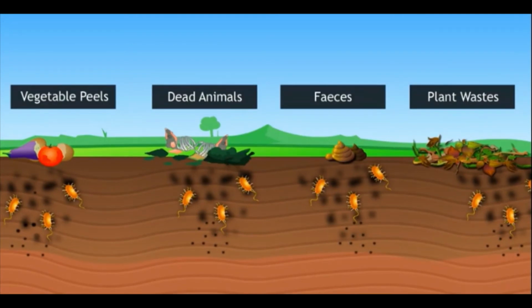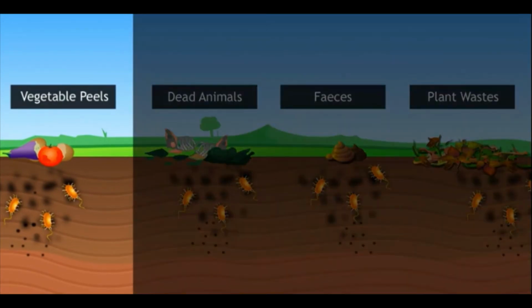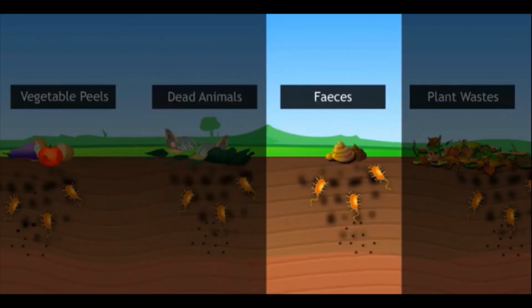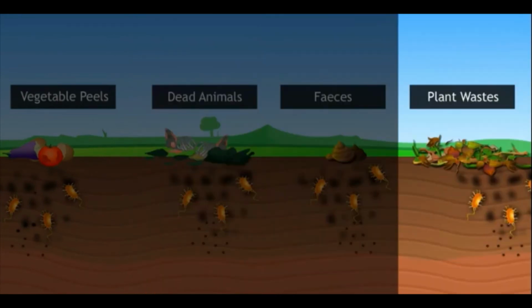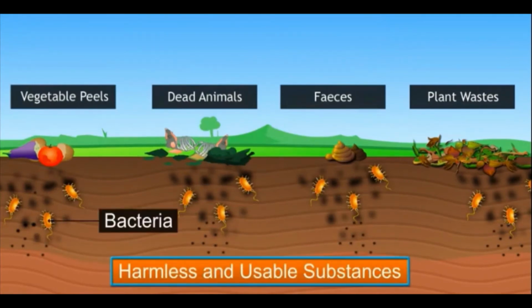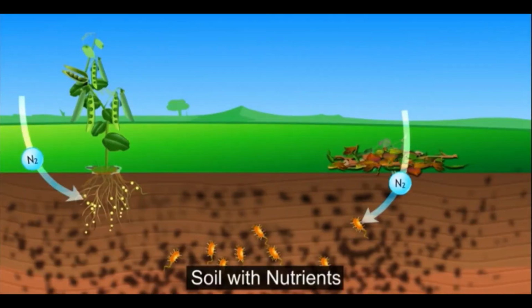Land rich in organic waste, such as vegetable peels, dead animals, feces, and plant wastes, are broken down by bacteria into harmless and usable substances. They provide the earth with nutrients.